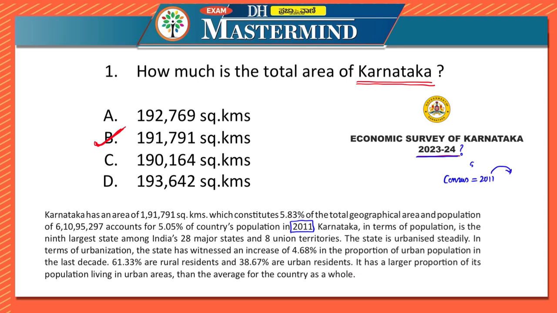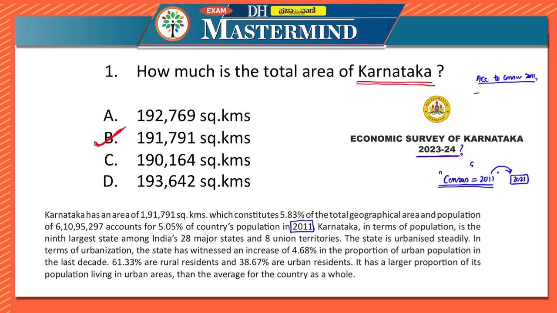The next census had to be conducted in 2021, but it has still not been conducted yet. So if they are asking you questions in examination also, they will always mention according to the census. So you concentrate on that particular part of the question wherein they are mentioning according to census. According to census 2011, they'll mention this.